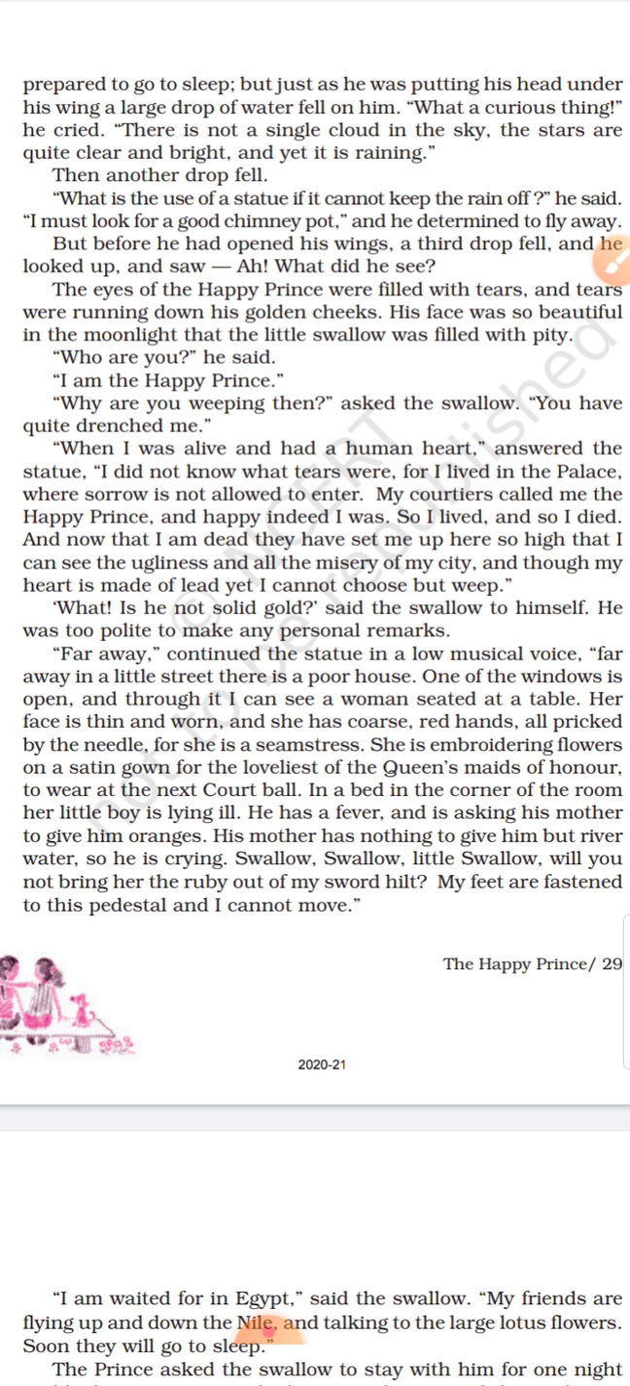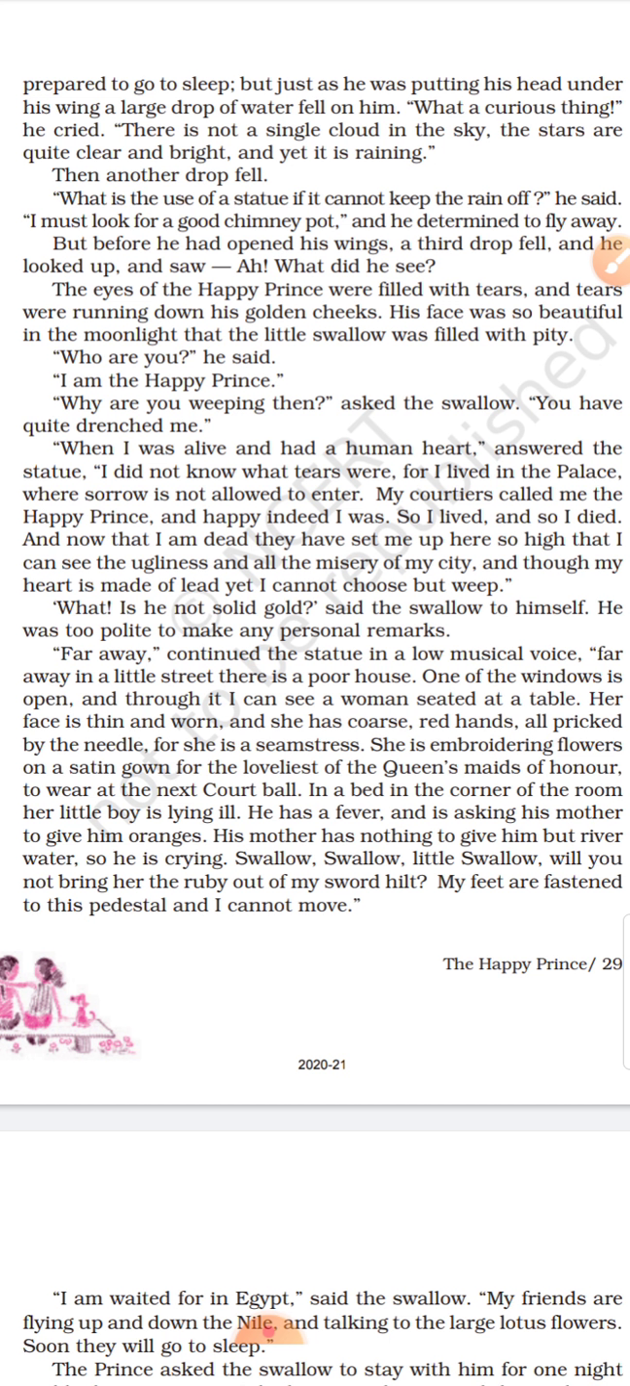There is not a cloud. Without cloud, how is rain going to fall? The stars are quite clear. If it is cloudy, rainy season, no stars can be seen. The sky should be dark. But in fact, now the sky is quite clear and bright, and still it's raining. And as he was questioning himself, another drop fell. Then another drop fell. What is the use of a statue if it cannot keep the rain off? He said, I must look for a good chimney pot. And he determined to fly away.